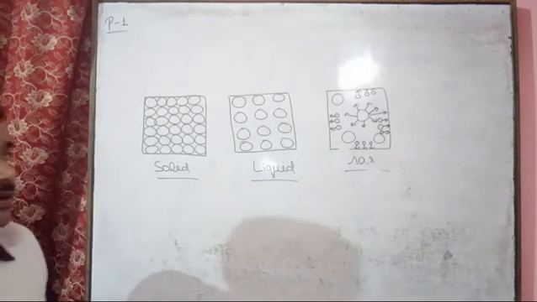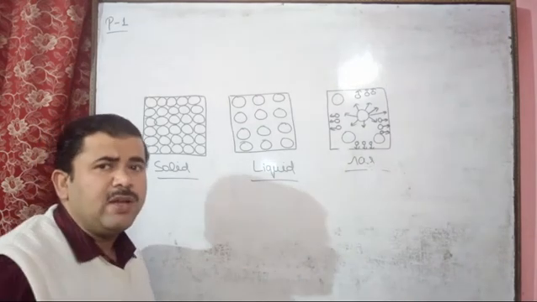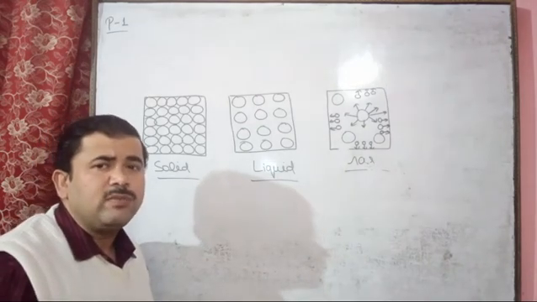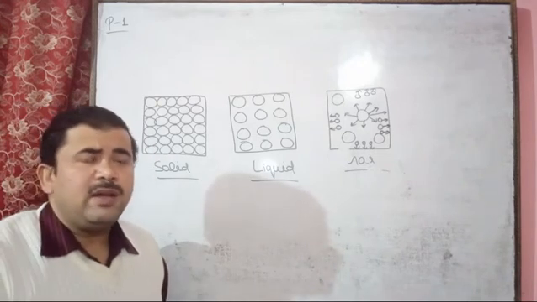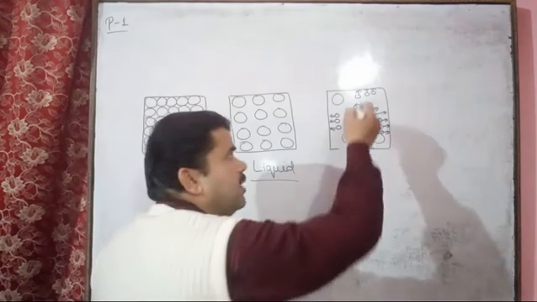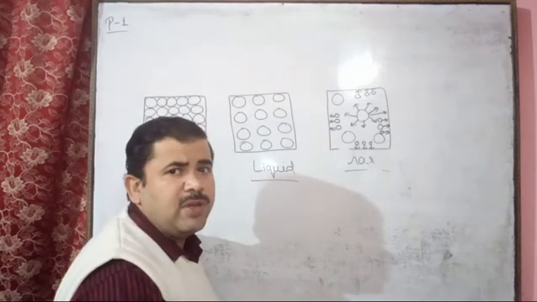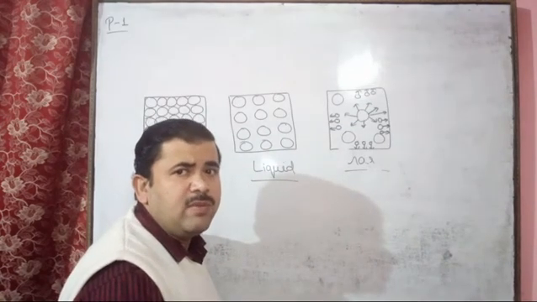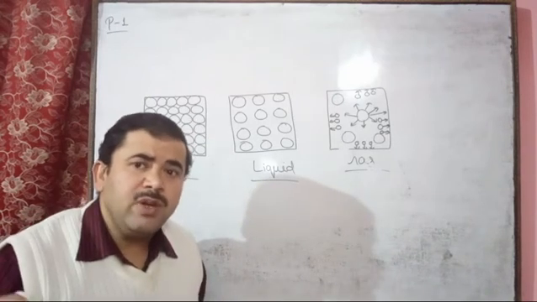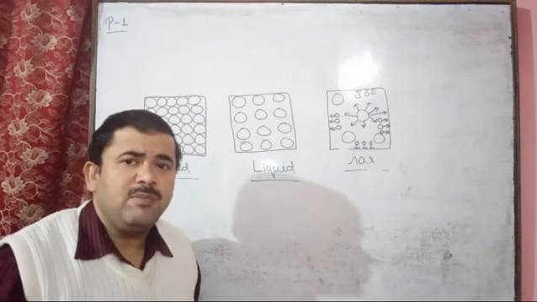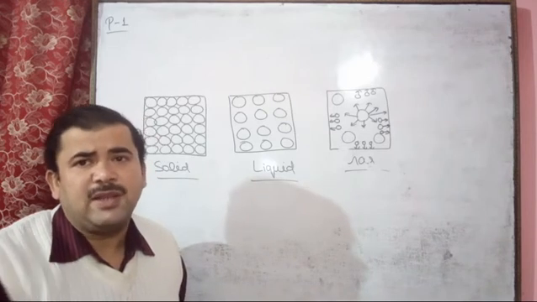So here gases have low density, because we can see the number of molecules is very less per unit volume. We know that density equals mass upon volume. In a gaseous system, per unit volume the number of molecules is very less, so mass will also be very less. So density is automatically very less for the gaseous system.